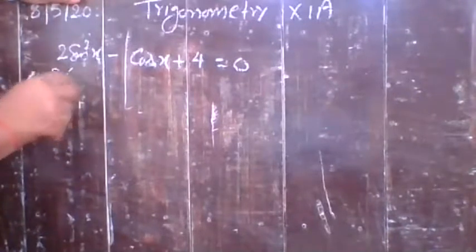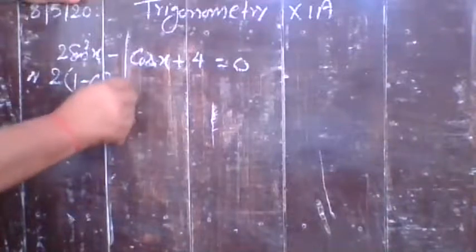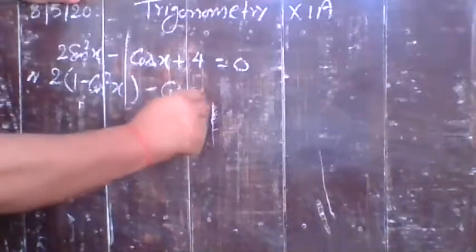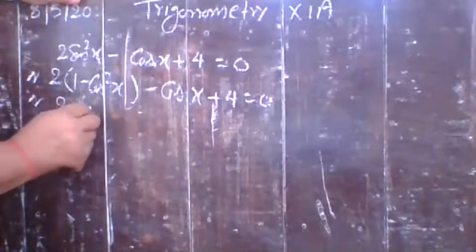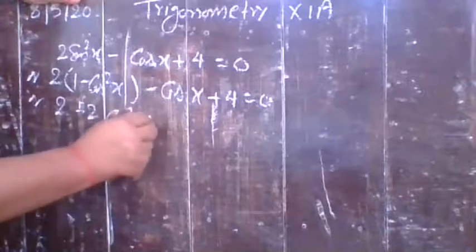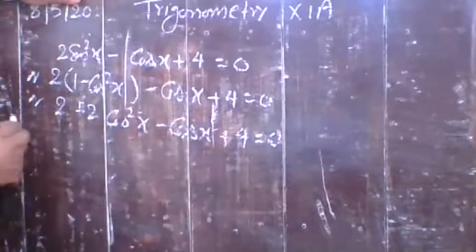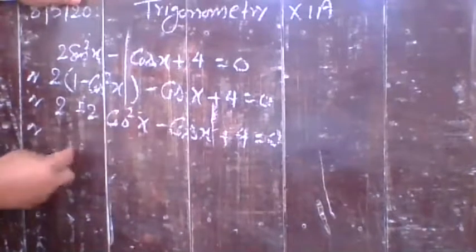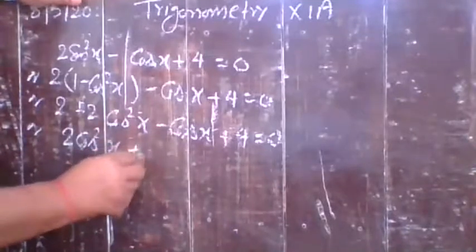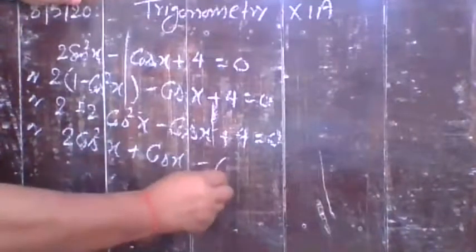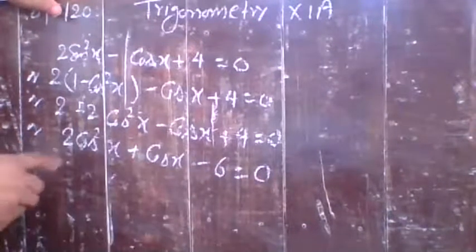So it can be written as 1 minus cos square x minus cos x plus 4 equal to 0. Or you can write 2 minus 2 cos square x minus cos x plus 4 equal to 0. Or change its sign. So you have 2 cos square x plus cos x minus 6 is equal to 0 in this way. You can factorize it.